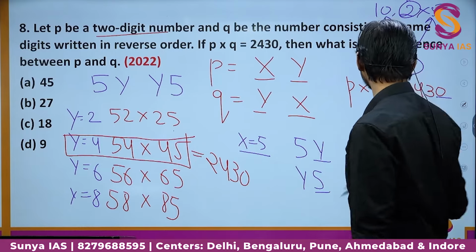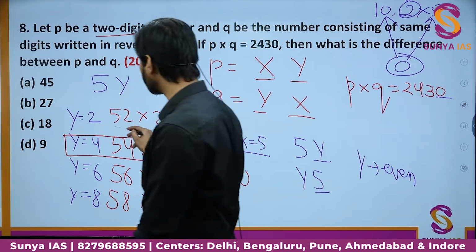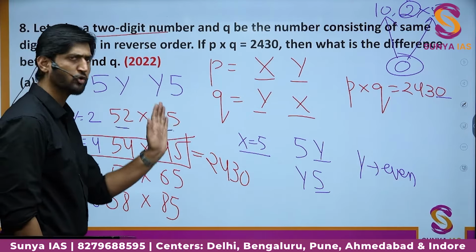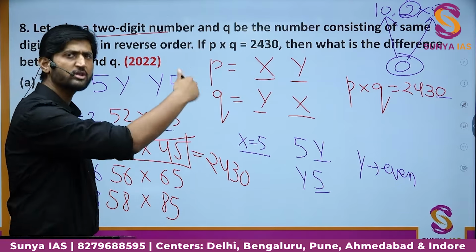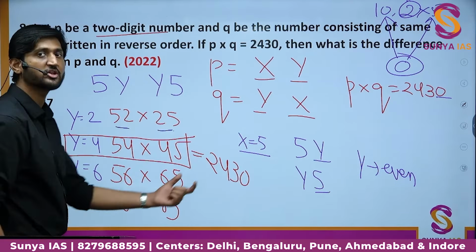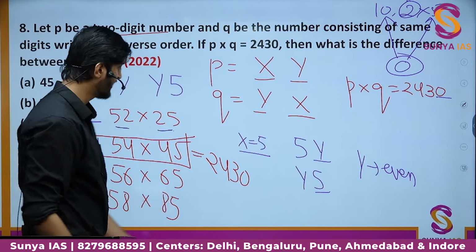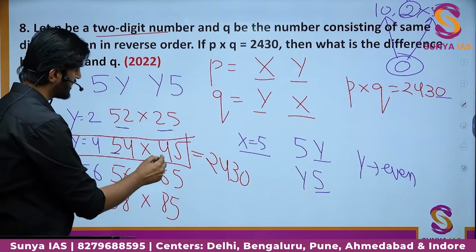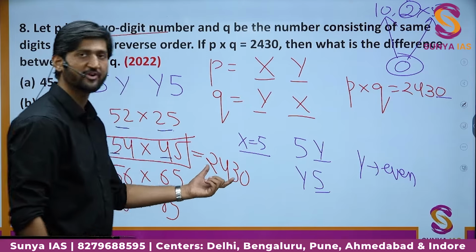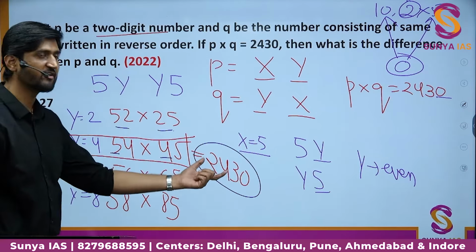How did I know that? Because I just had a rough multiplication. Instead of doing 52 into 25, I just tried with 50 into 20. I got the value of 1000. So this value will be somewhere around 1000, somewhat more than that. This value 50 into 60 will be 3000-ish. This value 50 into 80 will be something in the 4000s. If you take this value 50 into 40, that will be something around 2000, and that is the perfect value we need. So these two numbers multiply to give the value of 2430.